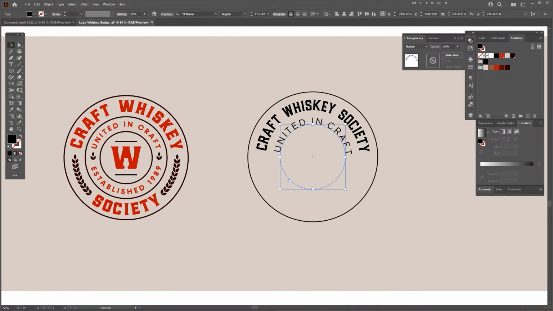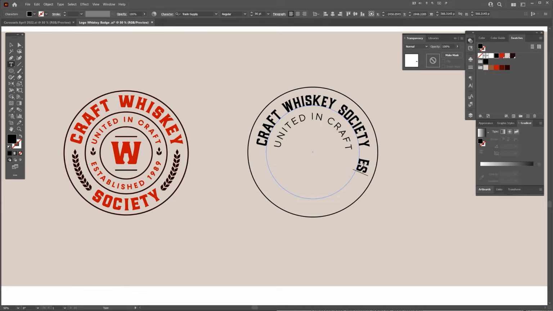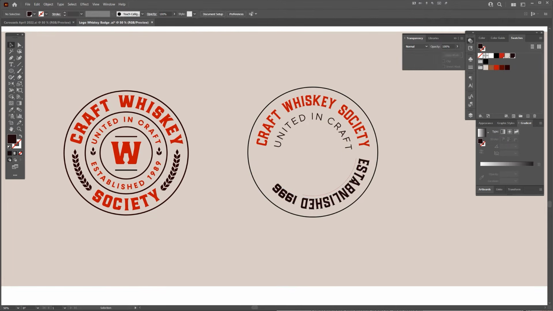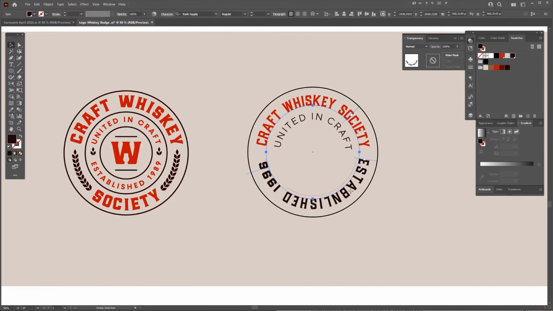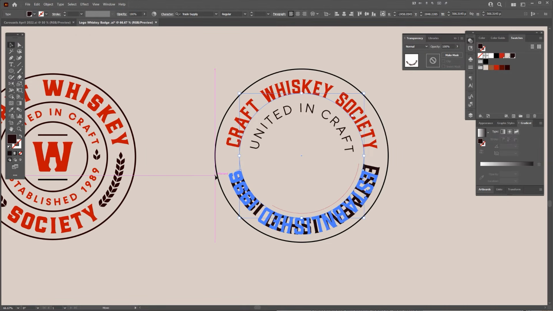And that's basically it. Then you can make another duplicate. I can rotate from the corner, and I can do something like this. Established 1996. And then I can start to play around with colors, and drag it like so.